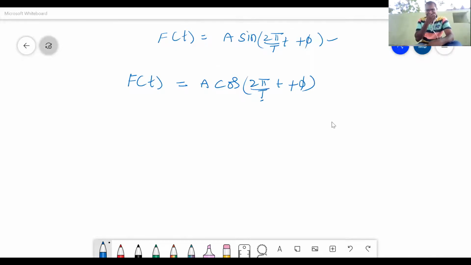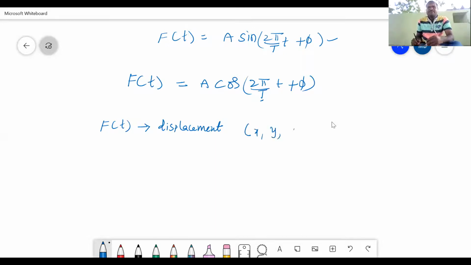Now see here, in this function, this f of t is any function, and this can be a displacement, it may be x, it may be y.